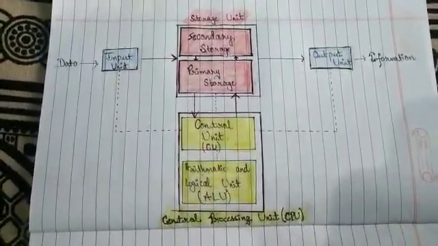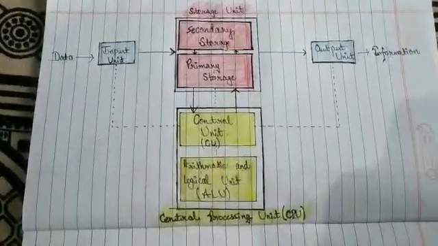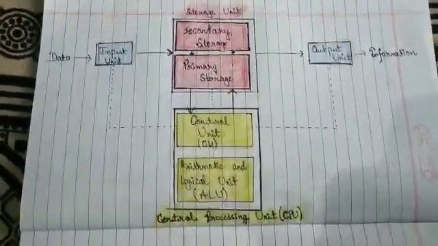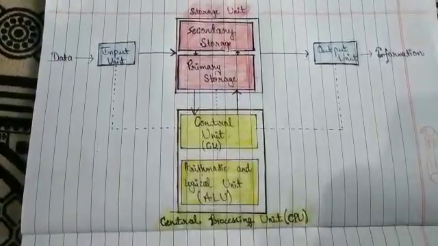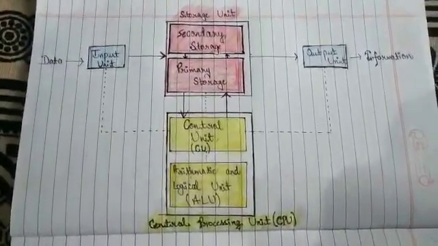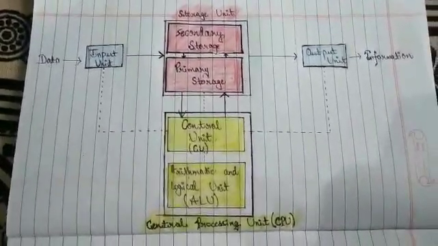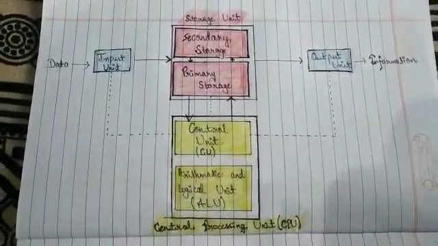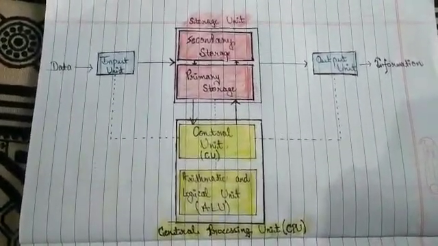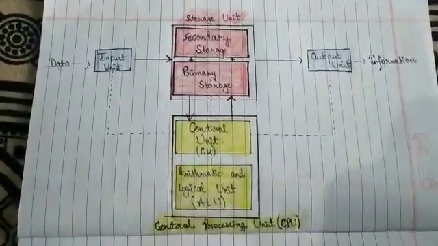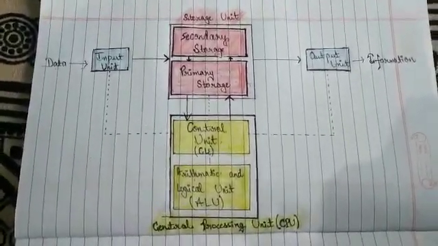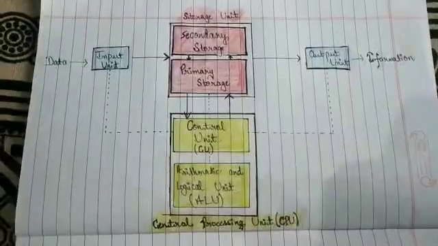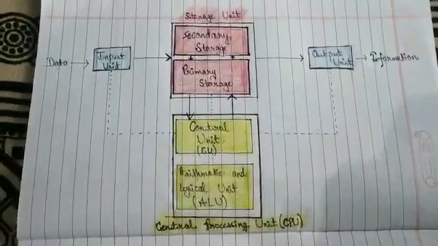Firstly, we learn about the ALU. The ALU performs all the arithmetic and logical functions like additions, subtractions, multiplications, divisions, and certain comparisons. These comparisons include greater than, less than, equal to, etc. The ALU controls the speed of the calculations.